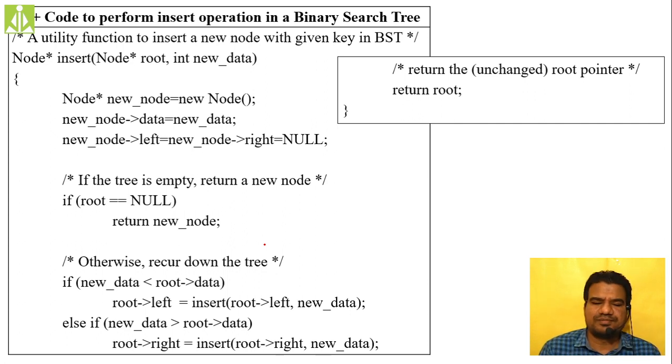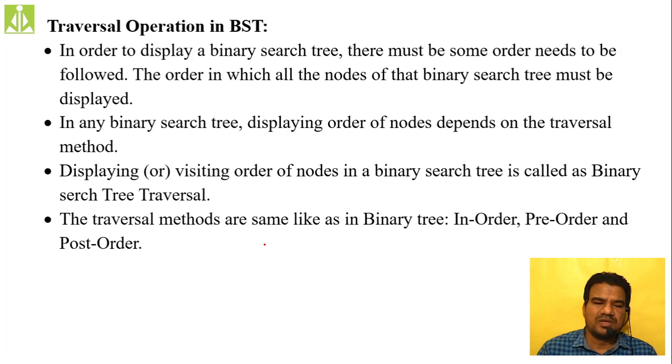Of course, if you are writing the short code, you have to give the concept explanation. Then traversal operations on BST are exactly the same as the traversal operations we did in binary trees. In order to display a binary search tree, there must be some order to be followed, the order in which all the nodes of the binary search tree must be displayed. In any binary search tree, the displaying order of nodes depends on the traversal methods. Displaying or visiting of nodes in a binary search tree is called binary search tree traversal.